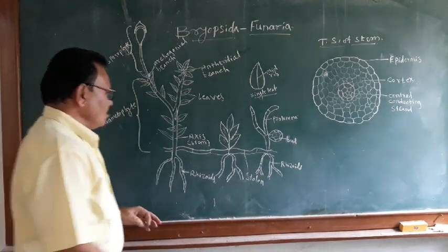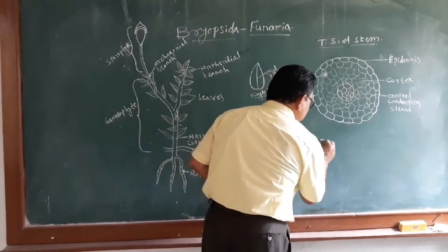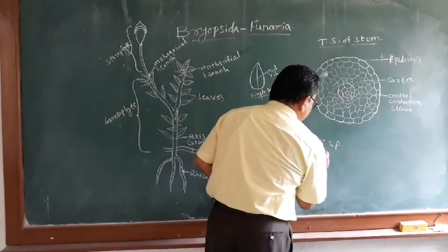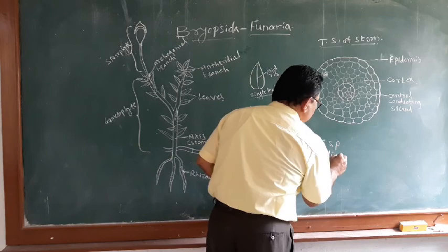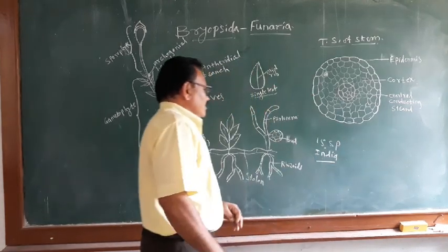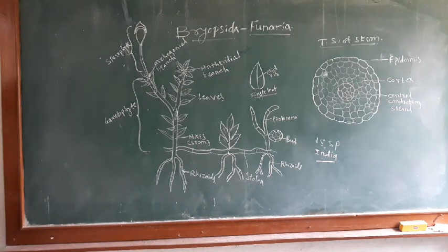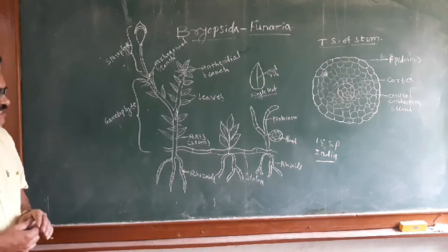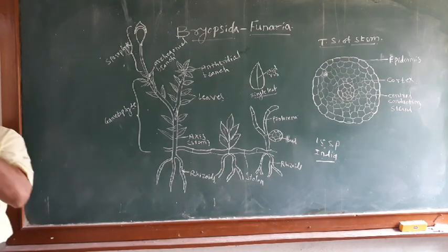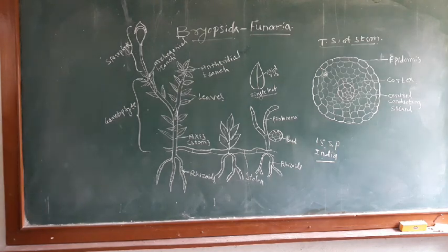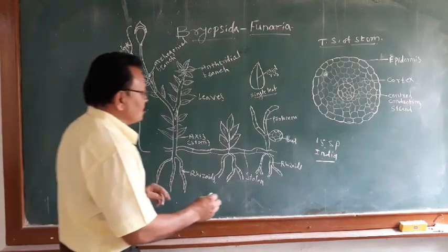Out of that, only 15 species have been recorded in India, and the most common species is the Funaria hygrometrica.